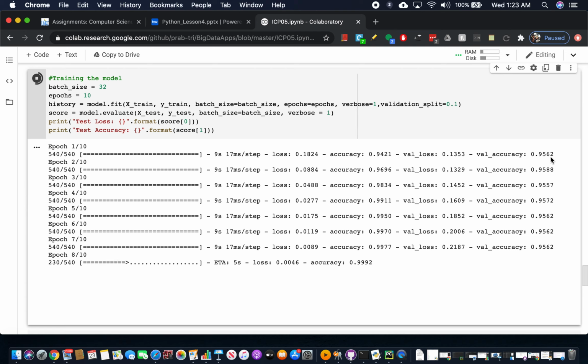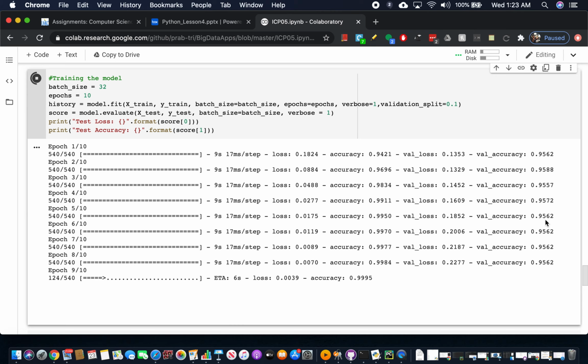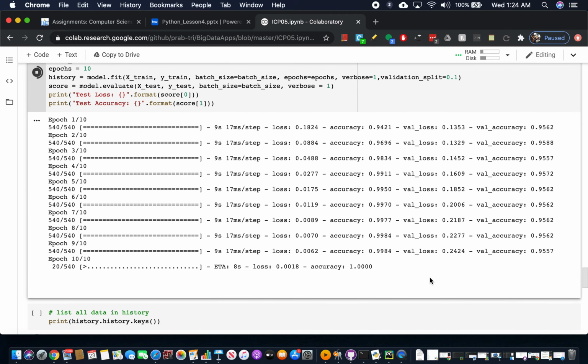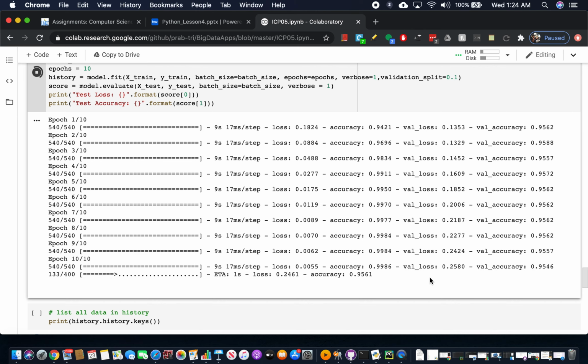This one is 95.62, then 95.88, then 95.57, 95.72. This is the last epoch. After that it will display the test loss and test accuracy. So we have a test loss of 26.74 and test accuracy of 95.64.